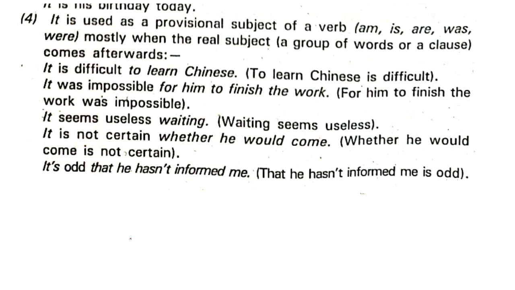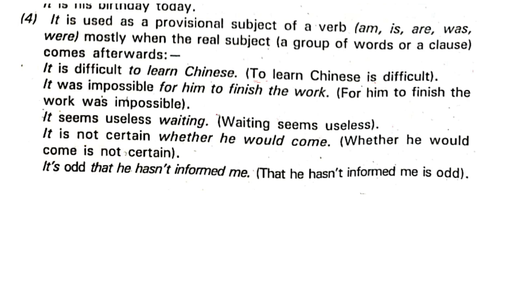Don't worry. Okay. It is used as a provisional subject of a verb like am, is, are, was, were, etc. Mostly when the real subject, that is a group of words or a clause, comes afterwards. It is difficult to learn Chinese. To learn. Have you seen that? It is difficult.